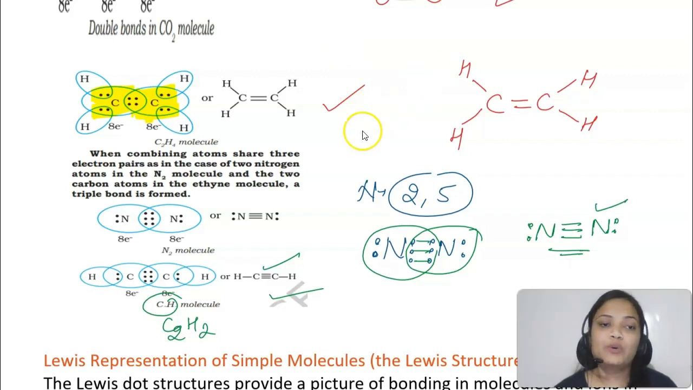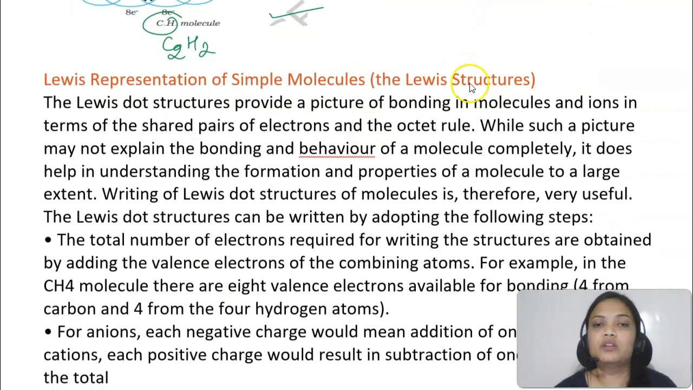So how can we represent the Lewis dot symbols or Lewis structures for some simple molecules? It is actually providing us a picture of bonding, how the bonding is happening, in terms of shared pairs of electrons and the octet rule. We are not getting to know everything about the molecule completely, but we get to know how the molecule is being formed, how the sharing is happening in this case.